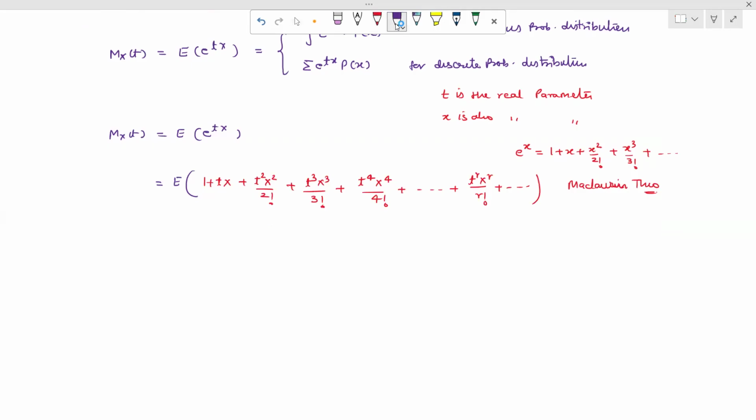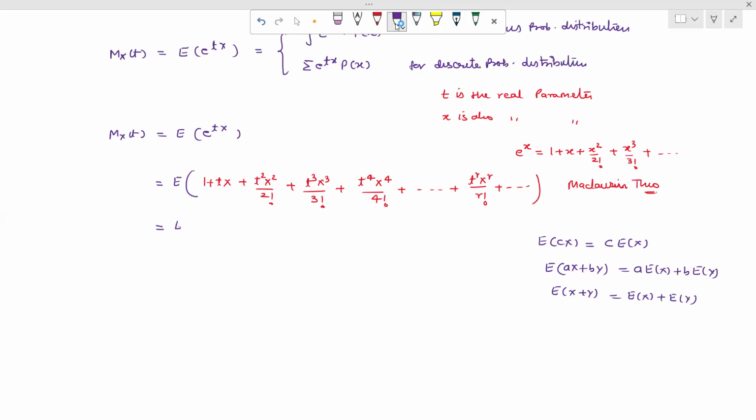Expectation of Cx, where C means constant, can be written as C into expectation of X. Expectation of Ax plus By can be written as A into expectation of X plus B into expectation of Y. When we have two random variables X and Y, this can be written as expectation of X plus expectation of Y. Similarly, we use the properties of expectation here.